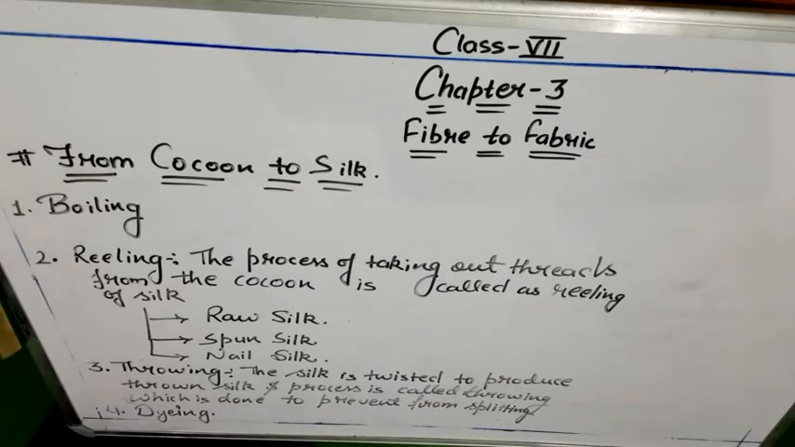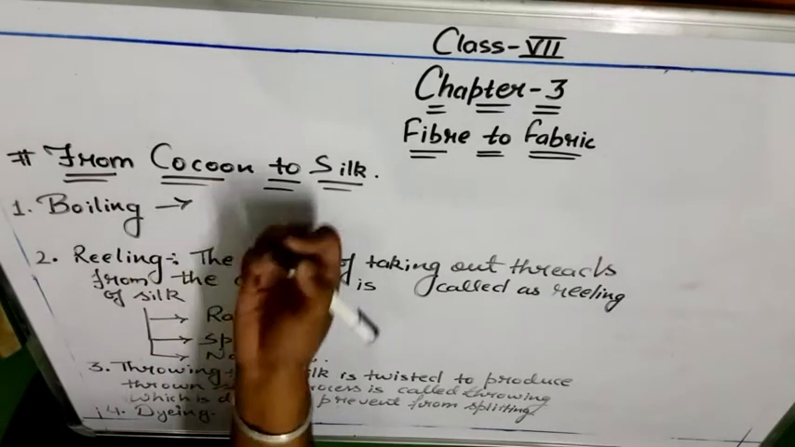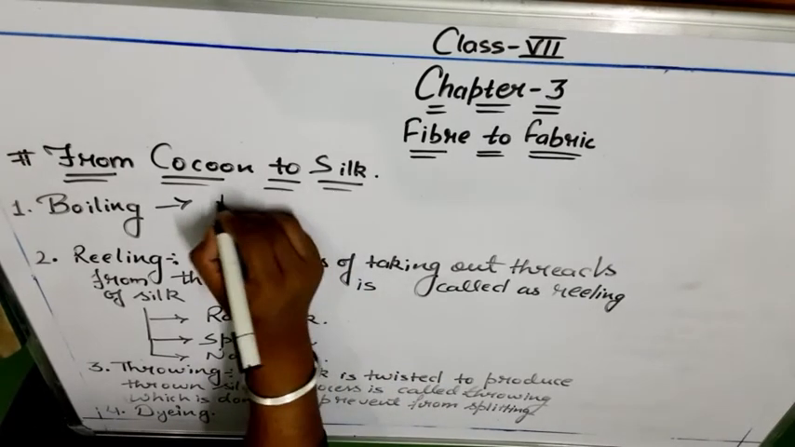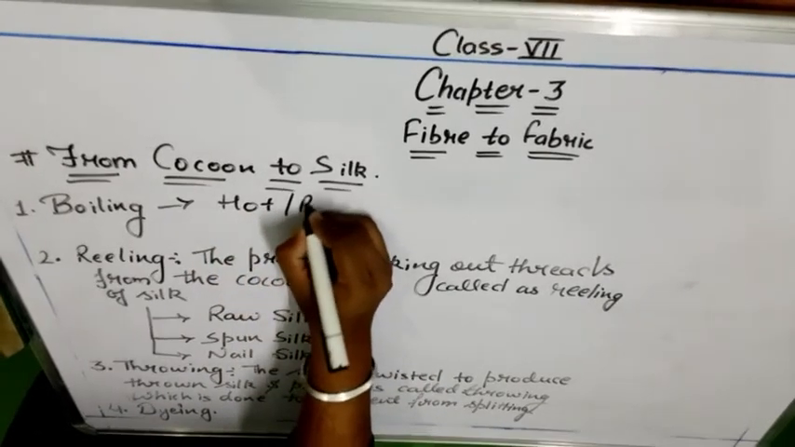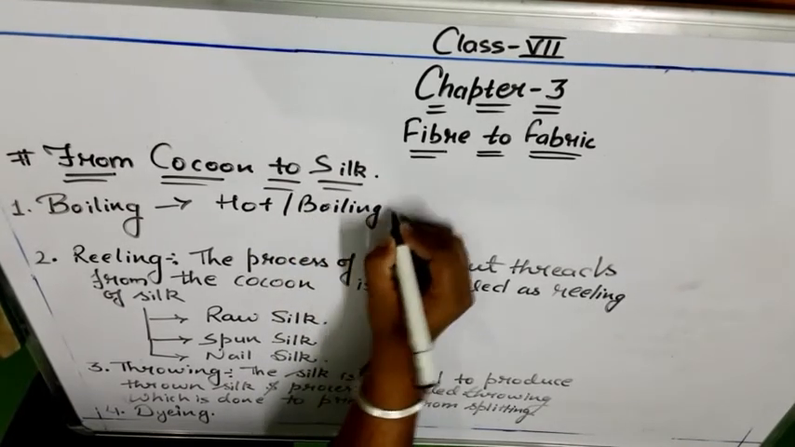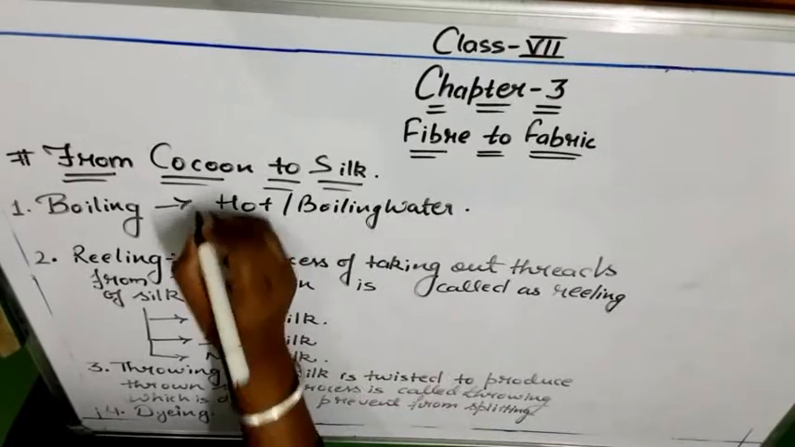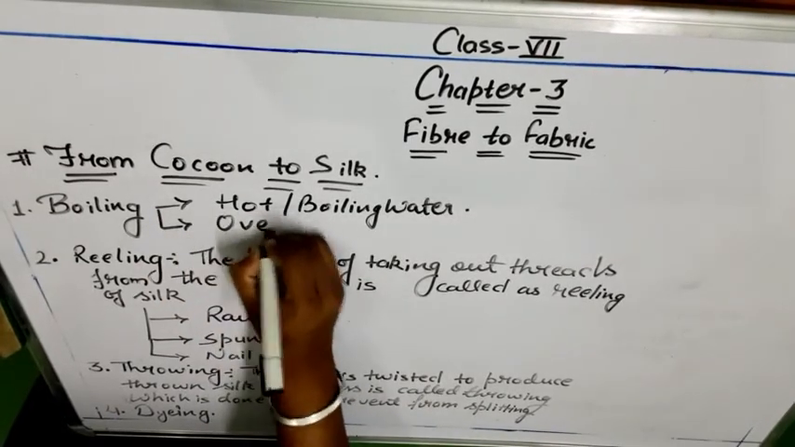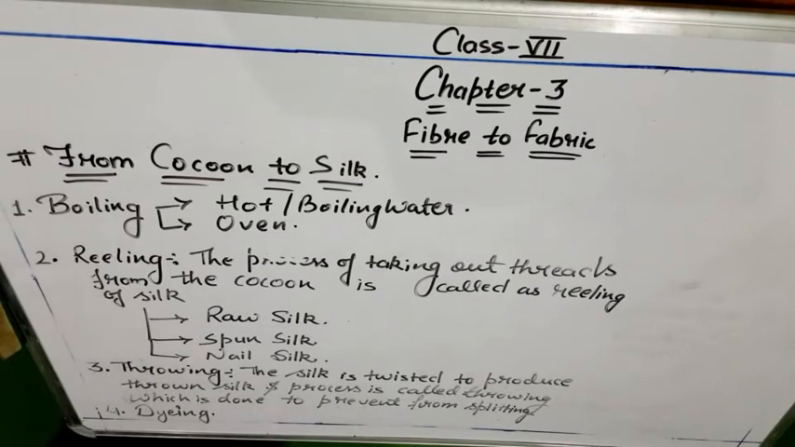If the covering is too hard, then first we can put it in hot or boiling water. And if it is very hard, then we can also put it in ovens. There are several different huge ovens available in the industries, in which we can easily break that hard cocoon. If it can be easily broken, then we can just put it in hot water. And if it is too hard, then we have to put it into an oven so that it can be easily broken. Now we have broken that cocoon.